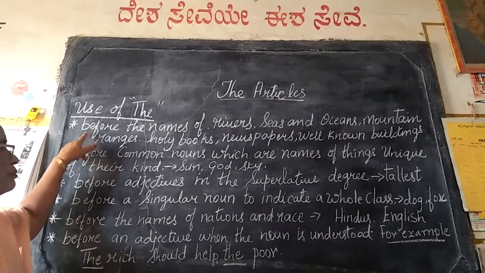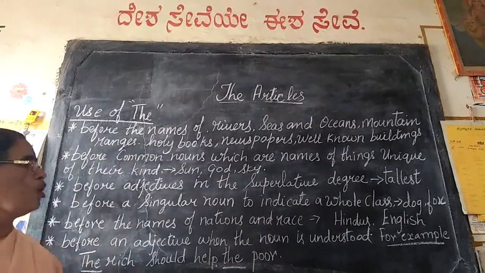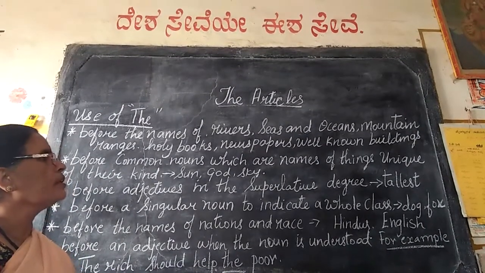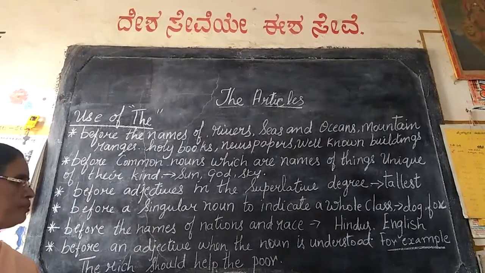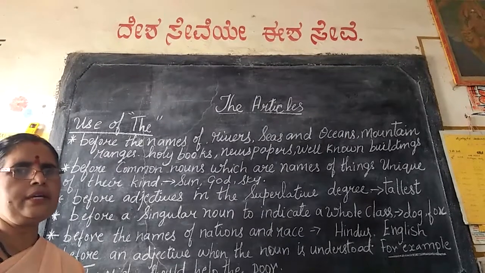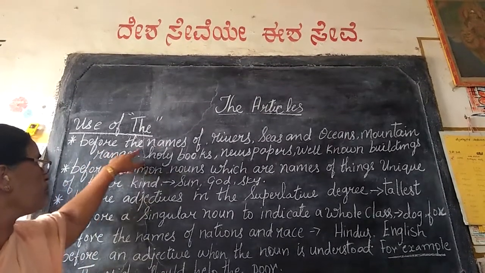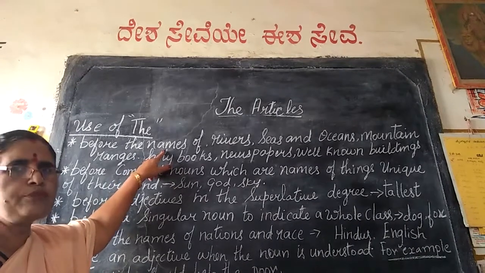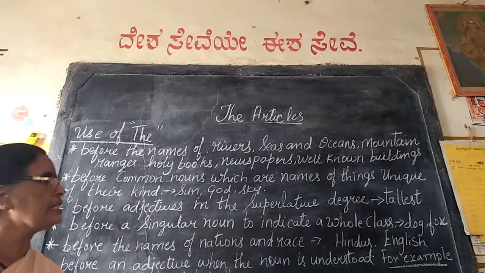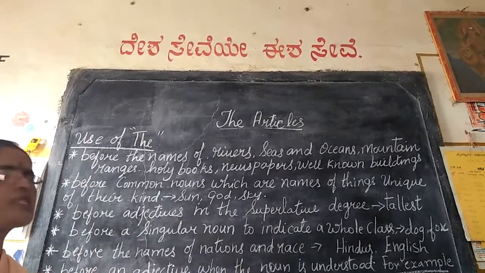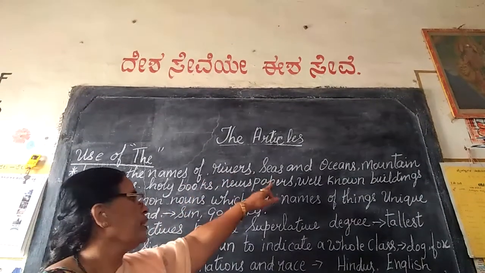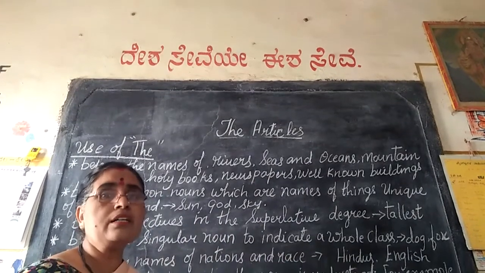The is used before the names of rivers, seas, oceans, mountains, holy books, newspapers, well-known buildings. Okay, the is used before the names of rivers, seas, oceans, buildings, newspapers, holy books, and mountain ranges. Now I will give you one example for each where the is used.